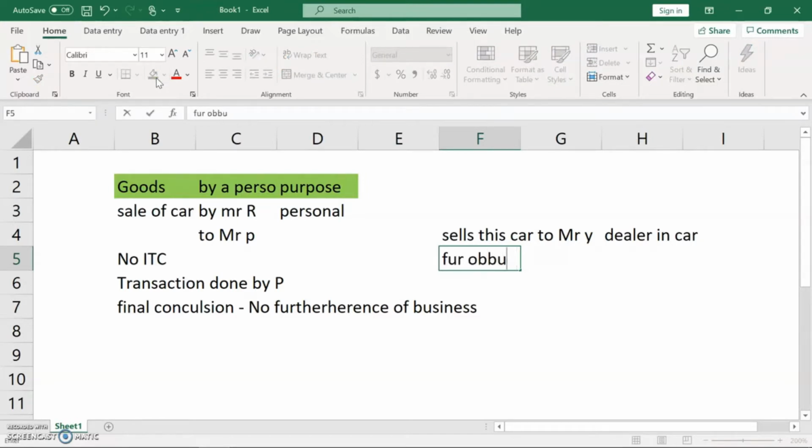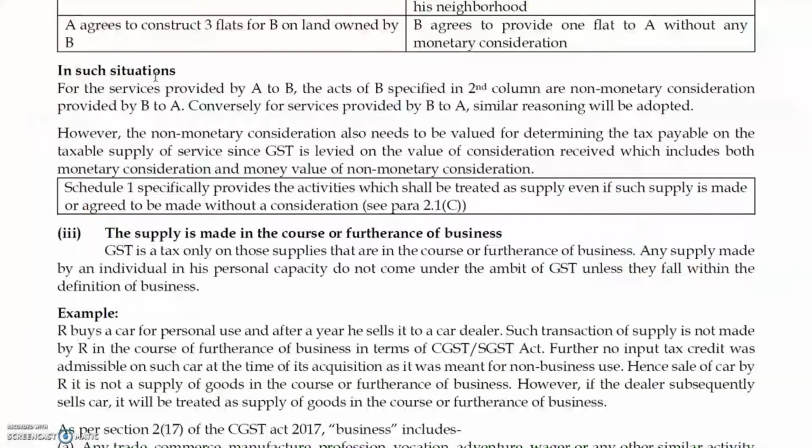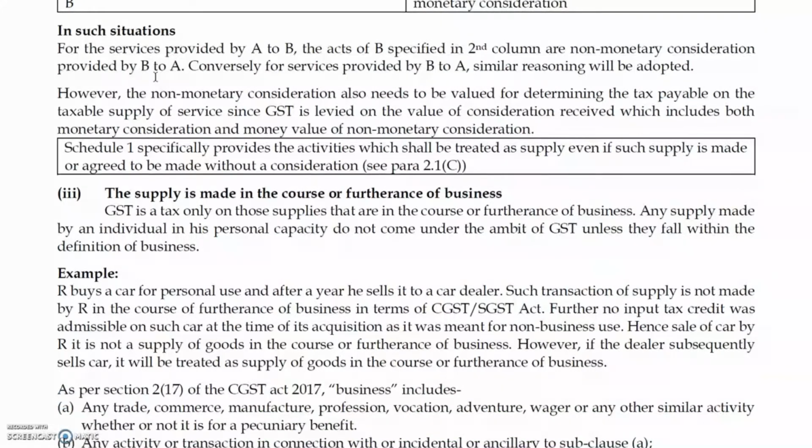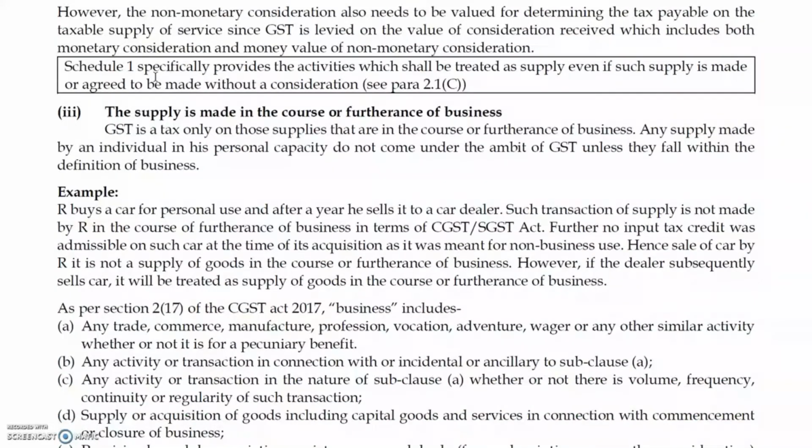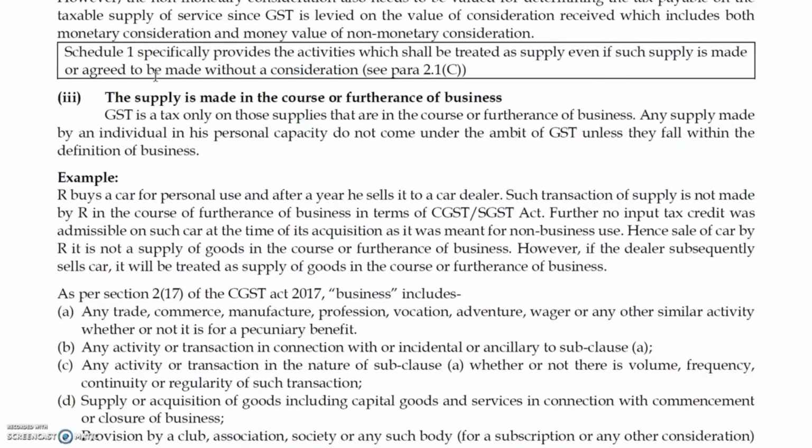Obviously, furtherance of business will play a role. Simple logic. So this is all about furtherance of business. Let's get back to the topic.